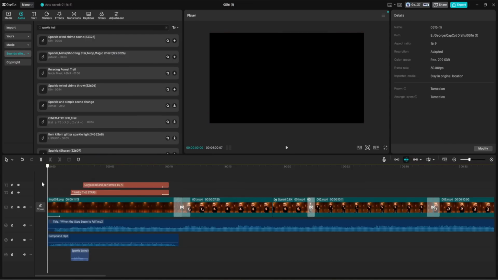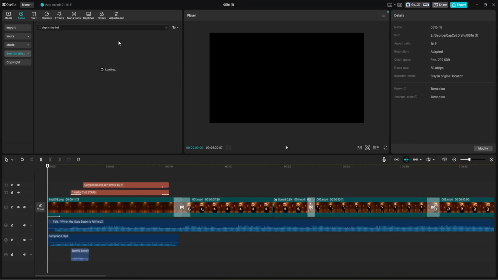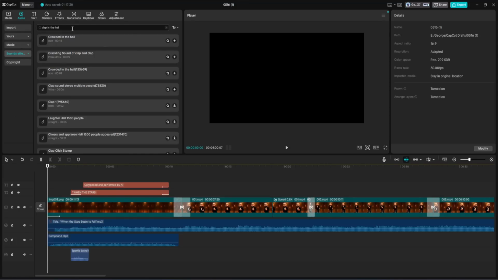As the song starts, I wanted to make the animated performance feel even more realistic, like a live concert moment, so I also added audience clapping sounds at appropriate points. I searched for clap in the hall, which gave me a great white space applause recording.